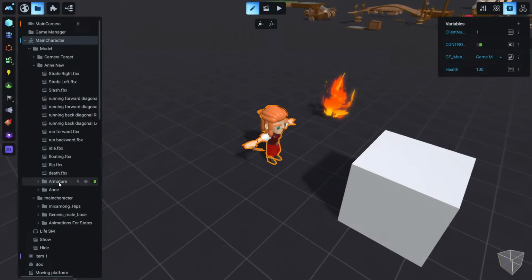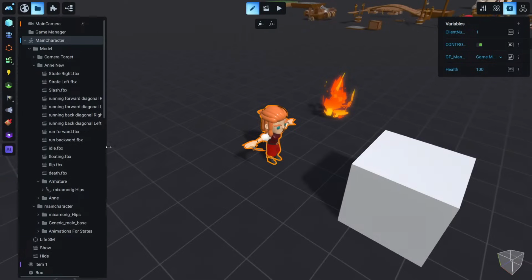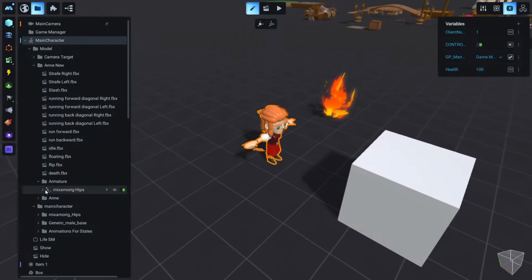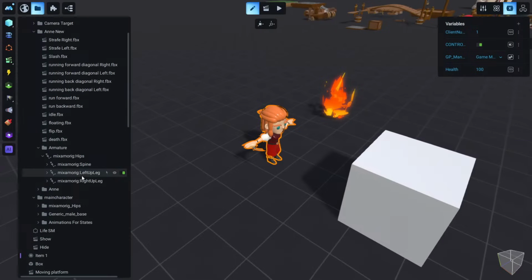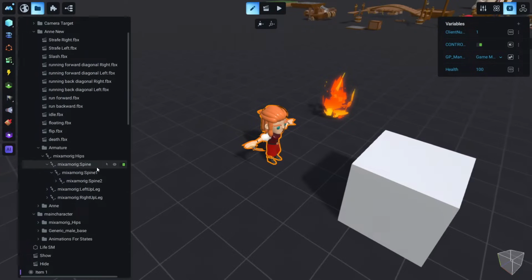Inside this you see this folder called armature, and armature is the rig. Since I have exported this from Mixamo, you will see all these bones: the hips, the spine, the legs, all these bones are in there. So it definitely has a rig, and this is how it works.